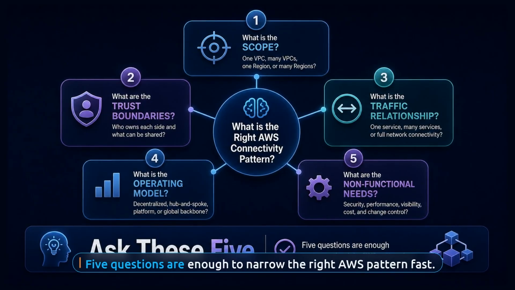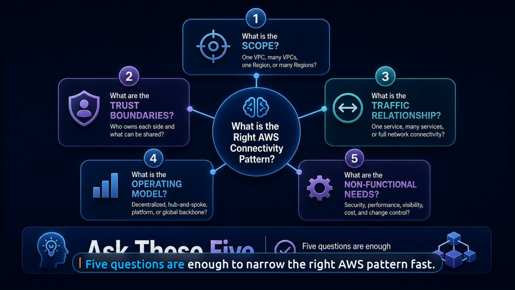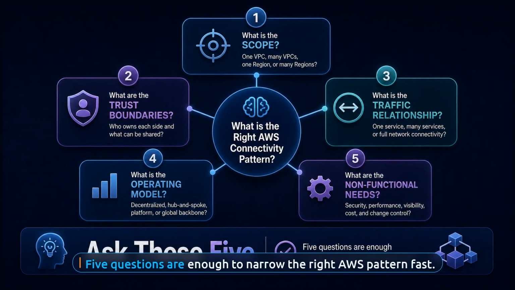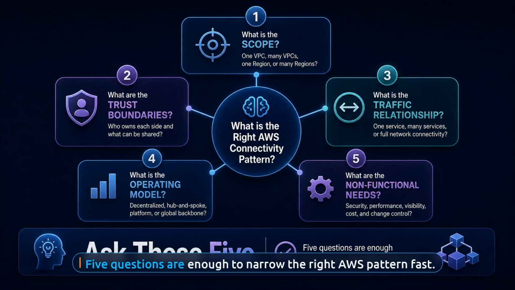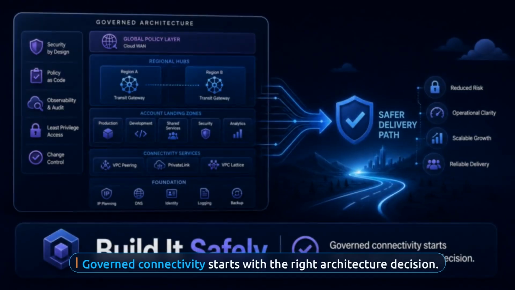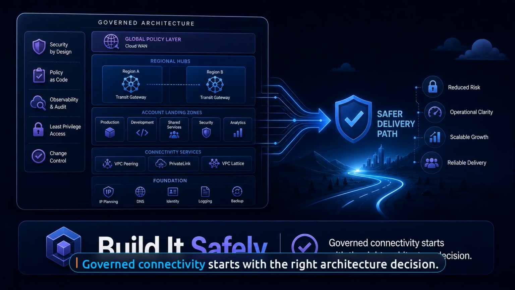If you remember 5 questions, the right choice becomes much easier. What is connecting? How many environments are involved? Does the path need to stay private to one service or open to a full network? Is the design regional or global? And who operates the routing and policy over time? That is how experienced teams stop drawing random lines between boxes and start building